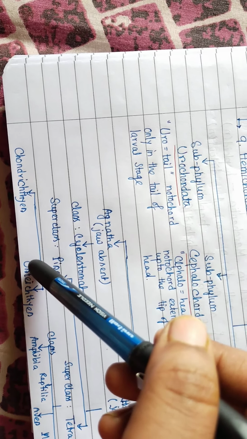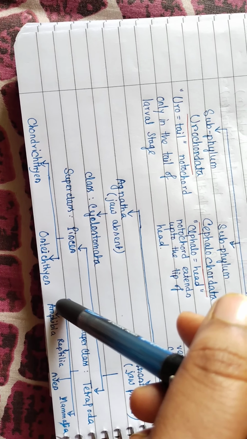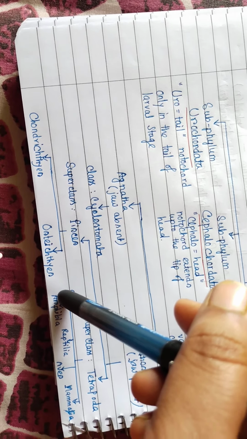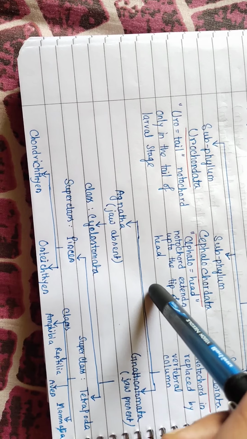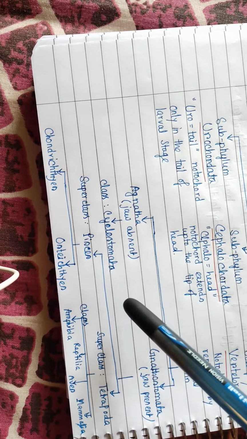Now superclass Tetrapoda is divided into four classes: Amphibia. The common example is Bufo, and the common frog, Hoplobatrachus tigerinus. To complete their life cycle they have to live in both terrestrial and aquatic areas.